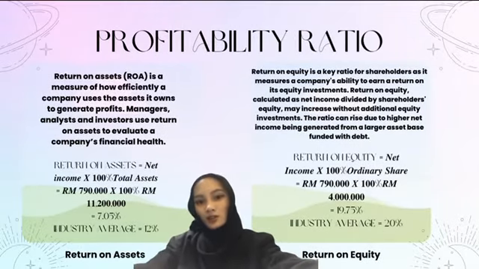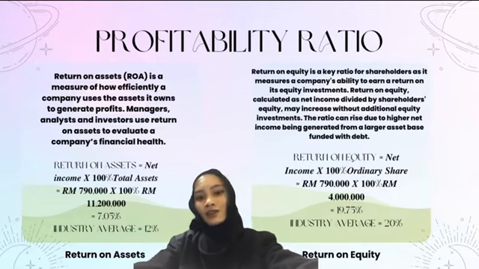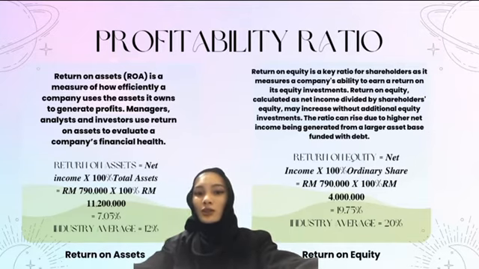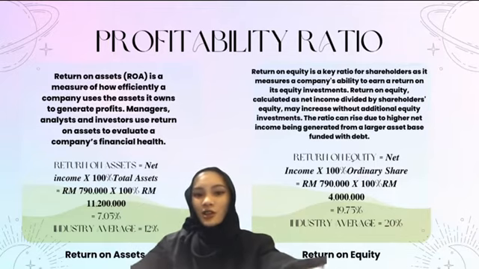So, return on assets, which is ROA, is a measure of how efficiently a company uses the assets it owns to generate profits. Managers, analysts, and investors use return on assets to evaluate a company's financial health. How to improve the return on assets: assets like equipment directly produce products that create incomes, whereas buildings contribute directly to income because they house income producing equipment. Next, return on equity is a key ratio for shareholders as it measures a company's ability to earn a return on its equity investments.